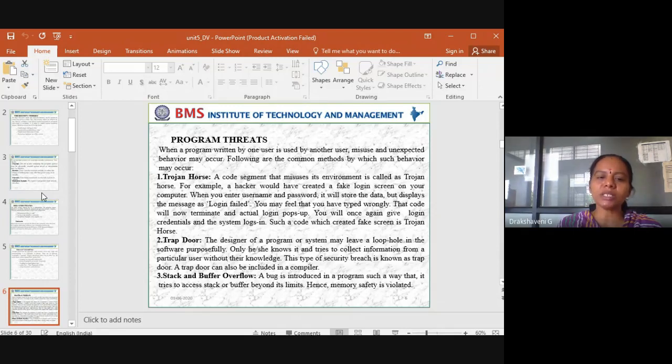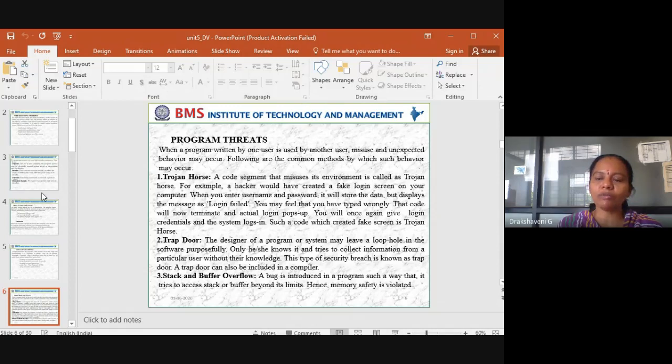And the next one is stack and buffer overflow. A bug is introduced in the program in such a way that it tries to access the stack or buffer beyond its limit. Hence, memory safety is violated. So what is the stack? We know that for a stack we give a fixed size. Now suppose you think that I can enter in the stack only 5 elements. If I start inserting the sixth element, it will overflow.